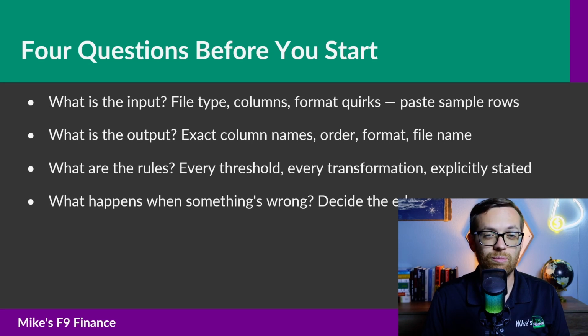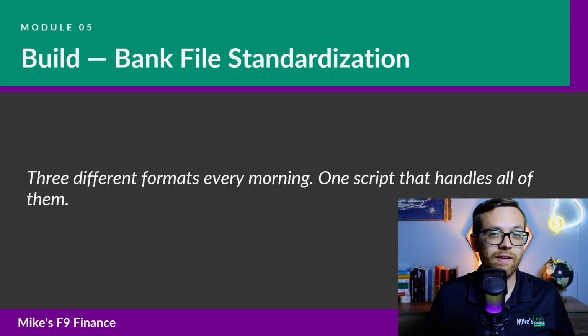Now, you'll see this matters more in the next 2 sections when we actually build these scripts for the coffee shop. Bank file standardization is one of the most common first automations for Treasury teams. Every bank sends files differently. You need them all in the same format so you can actually read them. And this is that build.